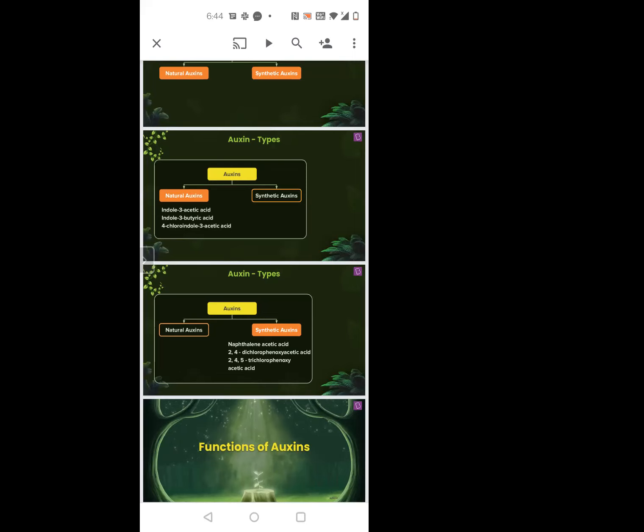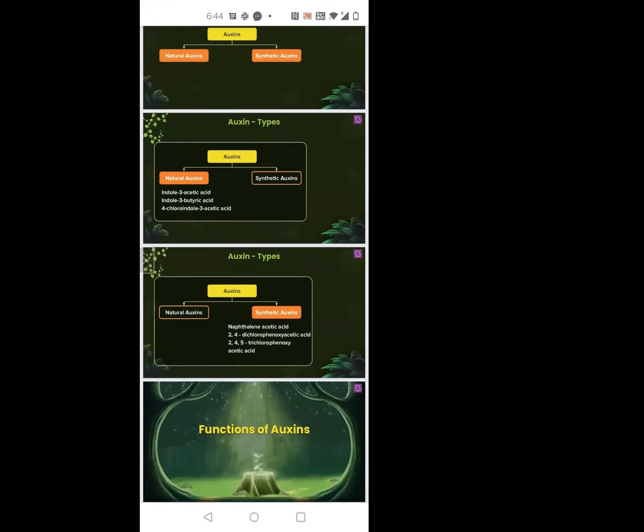But if you're synthesizing them in laboratory conditions, those are naphthalene acetic acid, NAA. Naphthalene acetic acid is laboratory-made, while the natural ones are indole acetic acid and indole butyric acid. Other than naphthalene acetic acid, there is dichlorophenoxy acetic acid and trichlorophenoxy acetic acid.